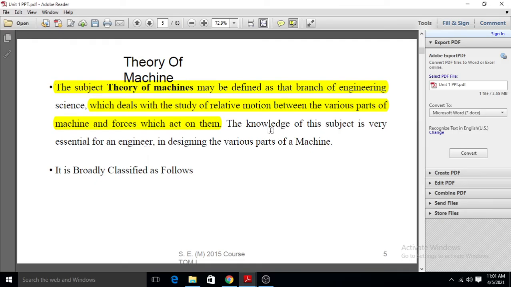See here, the knowledge of this subject is very essential for an engineer in designing the various parts of the machine.